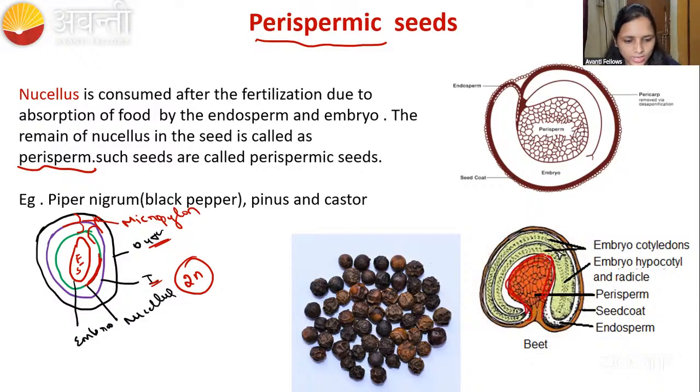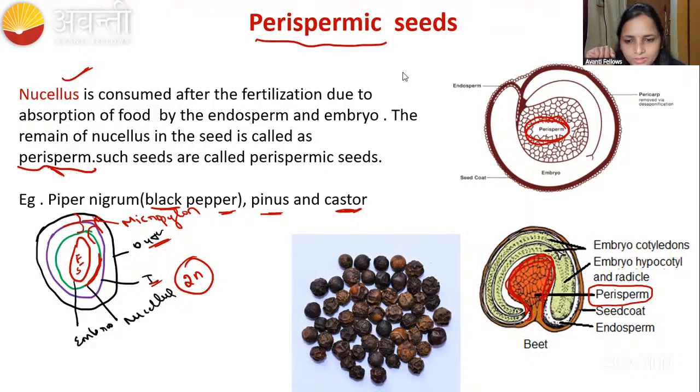This is a dicotyledon embryo, with one cotyledon and a second cotyledon, and in the middle there is the perisperm. Remember this diagram, inside there is a perisperm. You can see this in black pepper, and the nucellus converting into perisperm is seen in Pinus and castor.